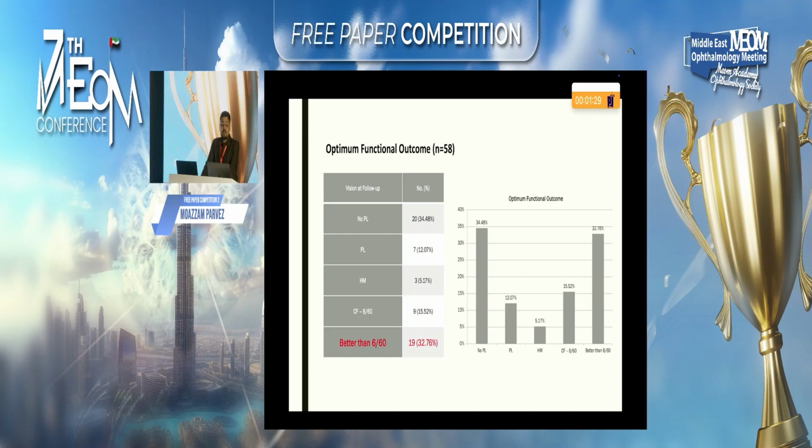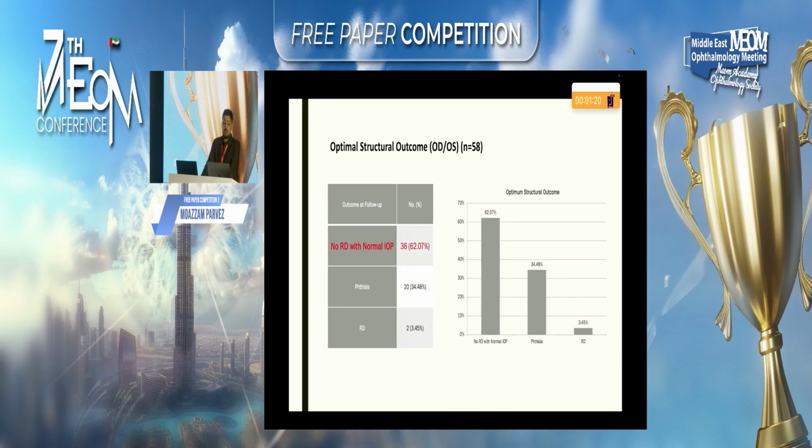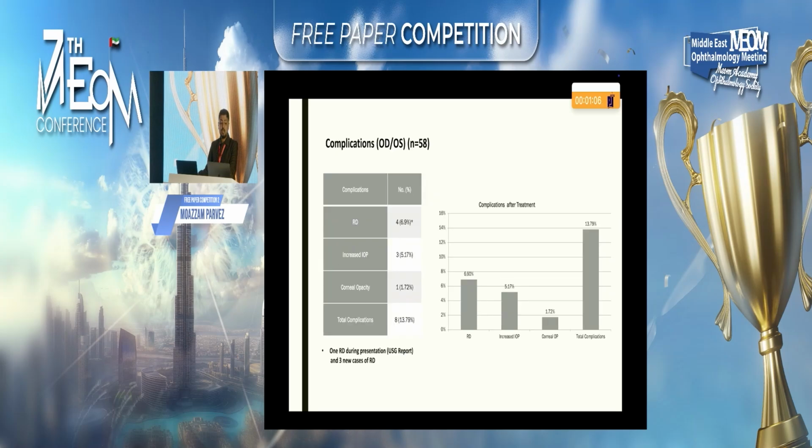So optimal functional outcome was seen in 19 eyes where the vision improved more than 6 by 60, which is 32.76%. Optimal structural outcome was seen where patients did not develop any kind of retinal detachment and had normal intraocular pressure, which was in 36 eyes, that is 62.07%.